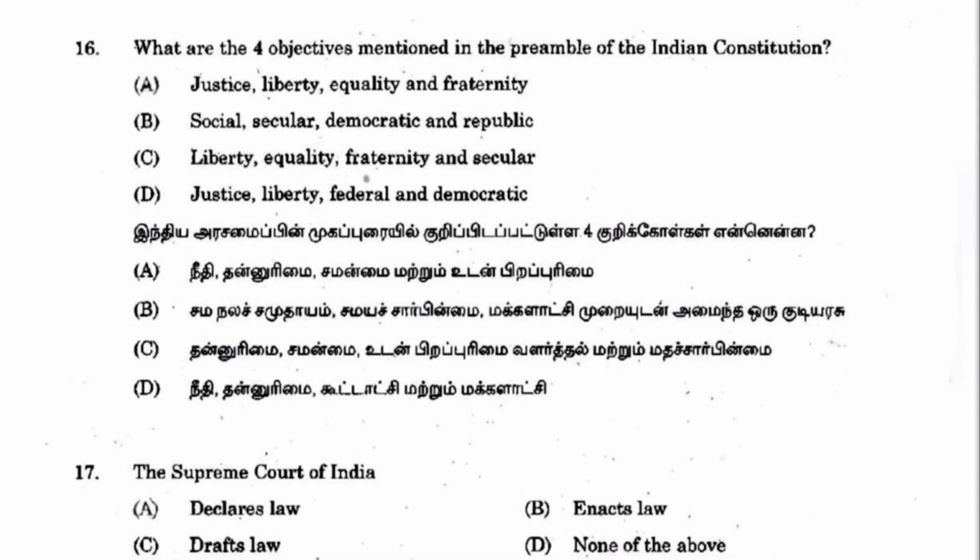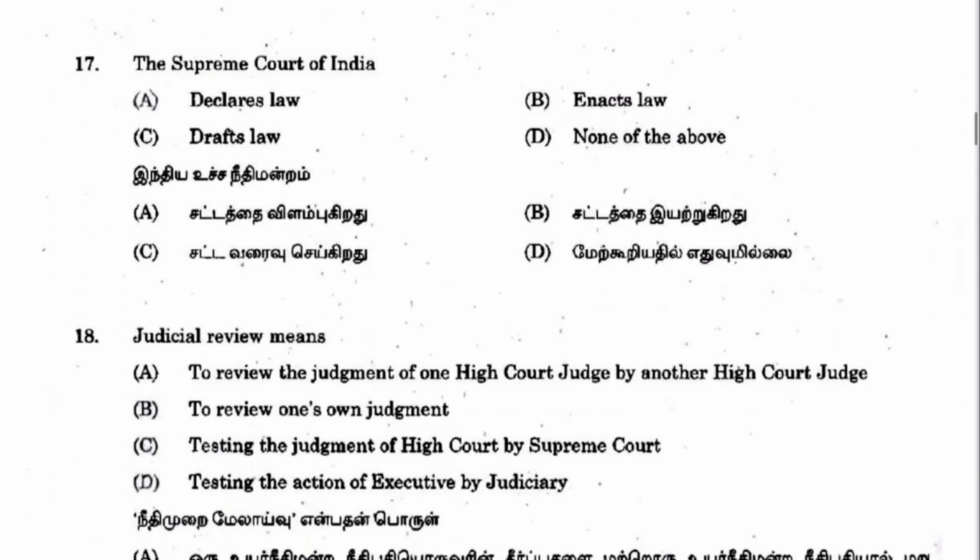Next is 16. What are the 4 objectives mentioned in the preamble of the Constitution? Justice, liberty, equality, fraternity. They all are there. A is the answer. Next 17. Supreme Court of India declares law, enacts law, draft law. It declares law. Who enacts the law? Parliament or state legislature. Who drafts? Can be a committee.